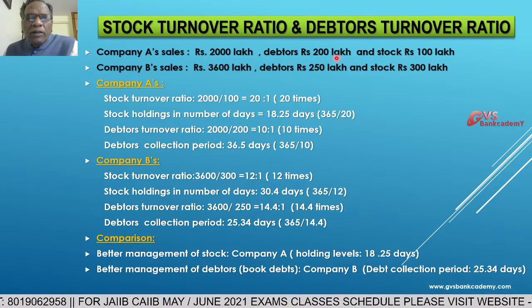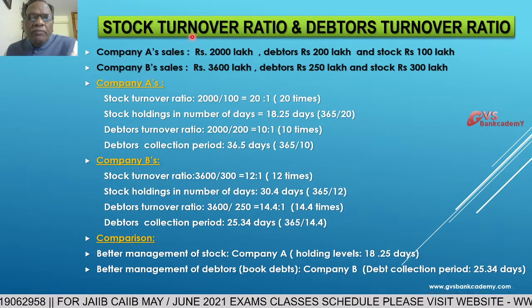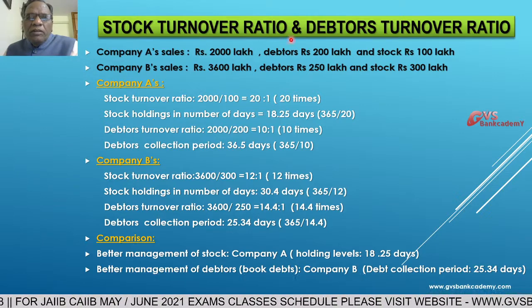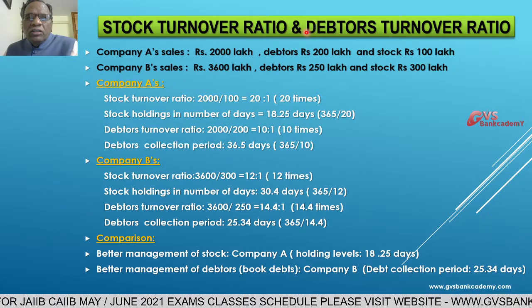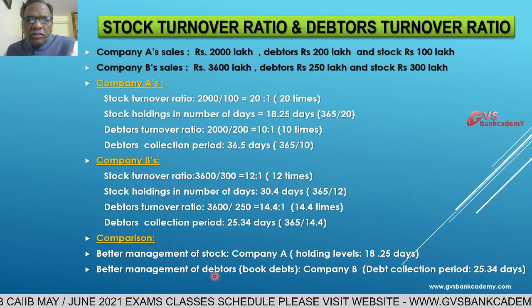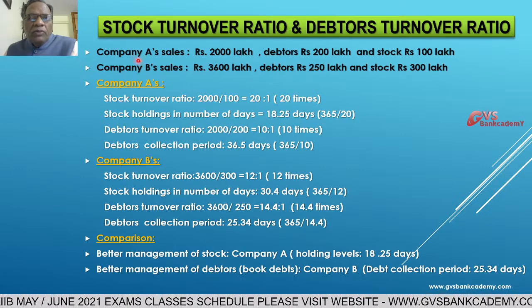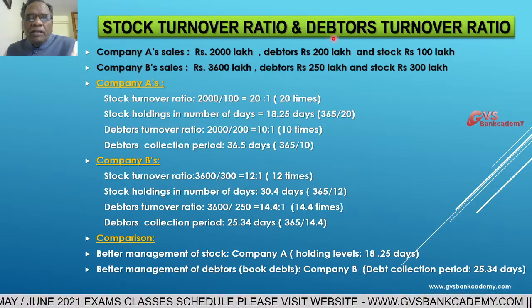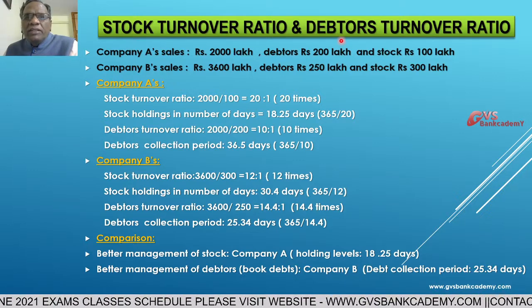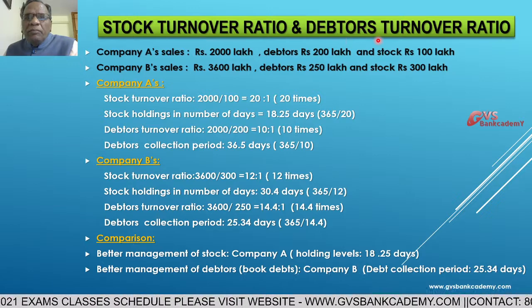Number two, in CAIIB Advanced Bank Management, ABM, paper 1, module D, this question they ask. Number 3, in promotion exams also, this question is asked. Number 4, this is very important at the time of working capital calculation in the bank branches.